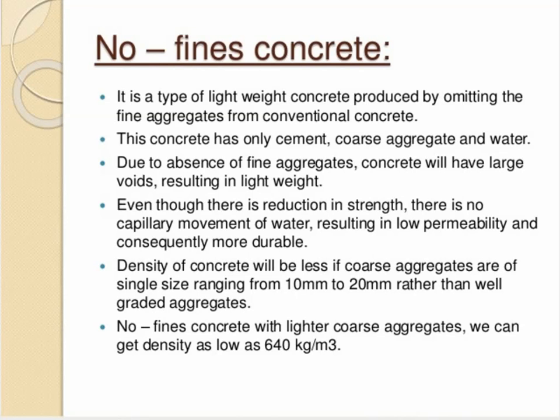No fines concrete with lighter coarse aggregate can get a density as low as 640 kg per meter cube.